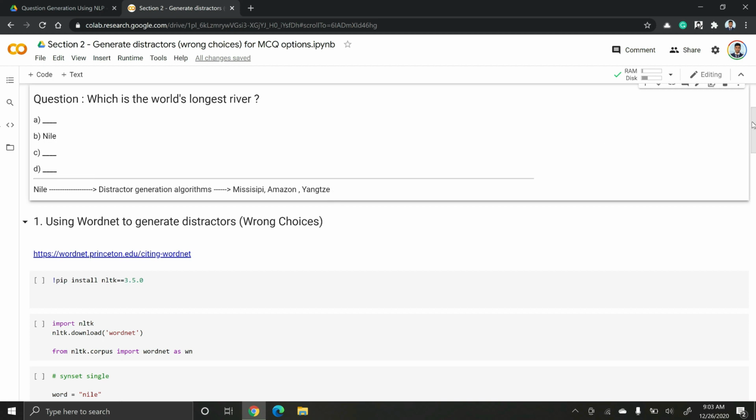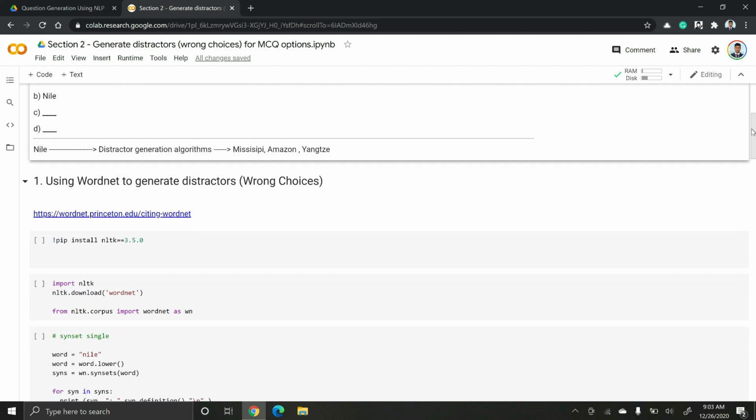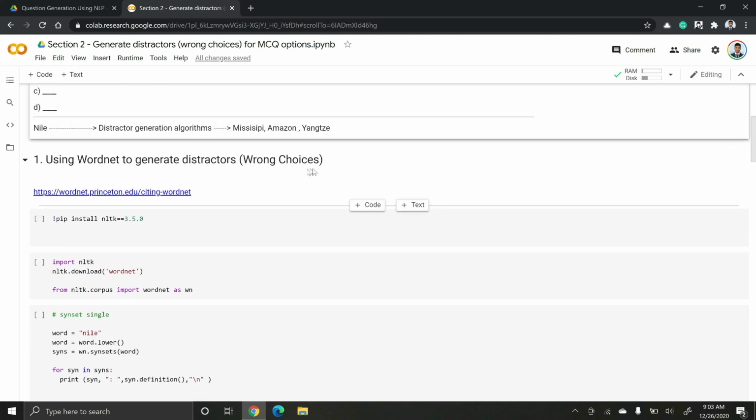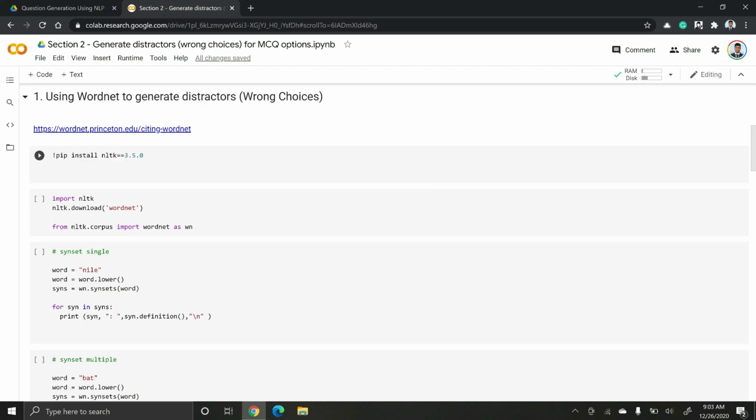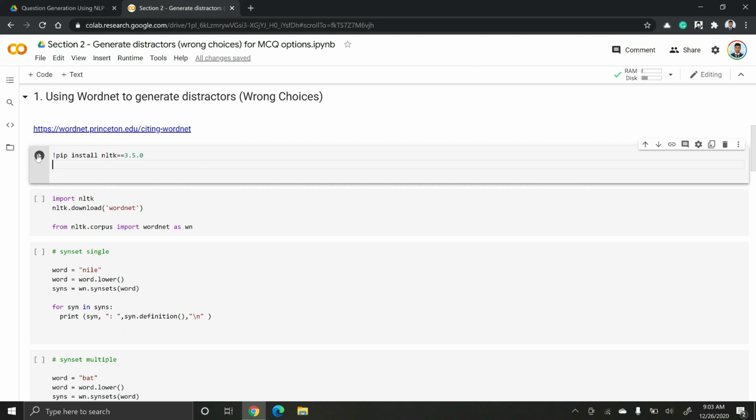Now let's get started with our section of using WordNet to generate distractors. You can look at the documentation of WordNet by going to this link. First, we will install NLTK.